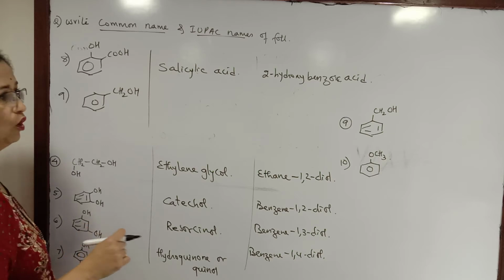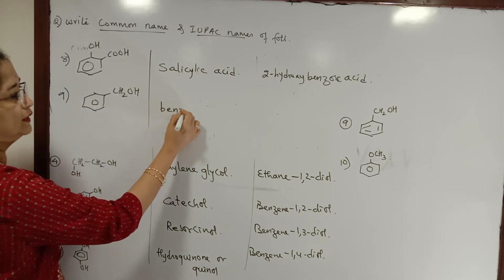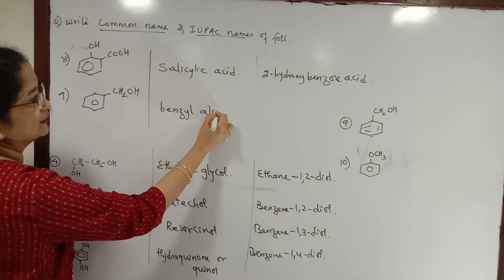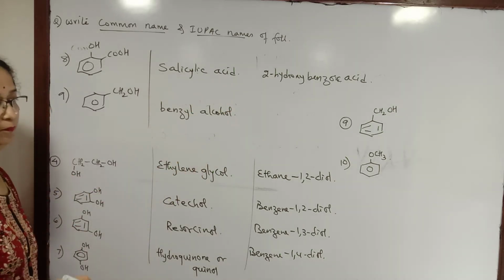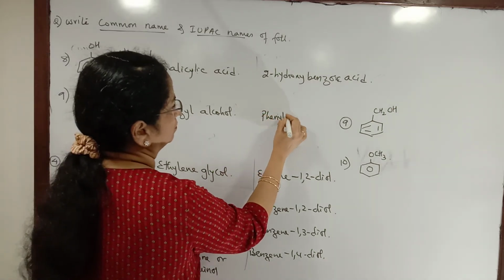The next one that we have shown there is like this. This is an alcohol because the OH is on an alkyl group and the alkyl group is next to a benzene ring. So this is benzyl alcohol. It is also called phenyl methanol.